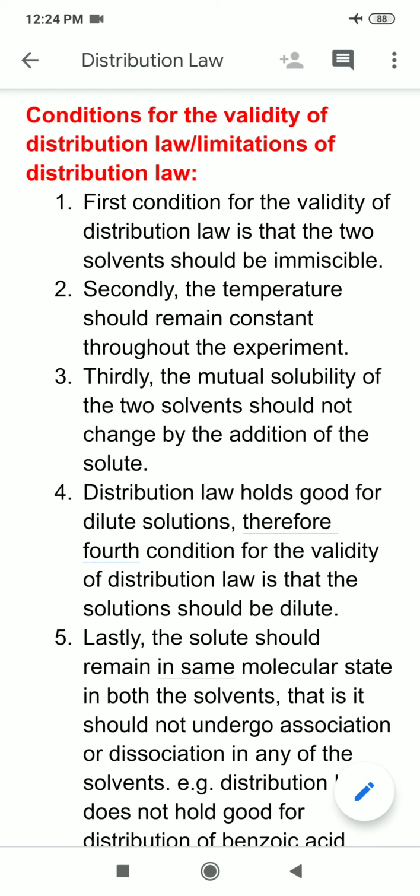Secondly, the temperature should remain constant throughout the experiment. Now what is the meaning of this line?